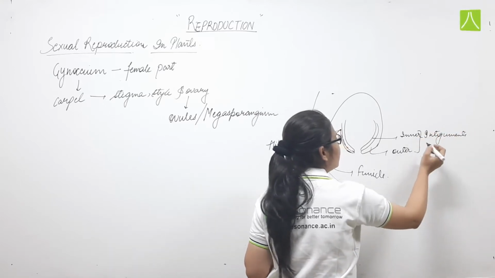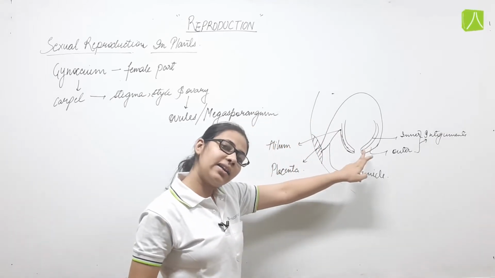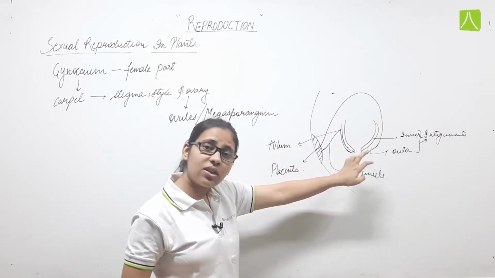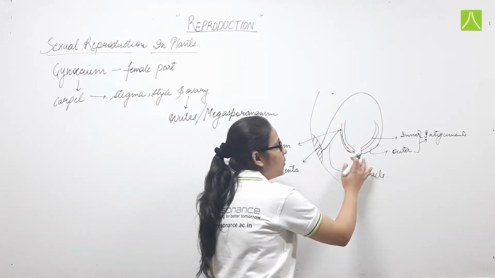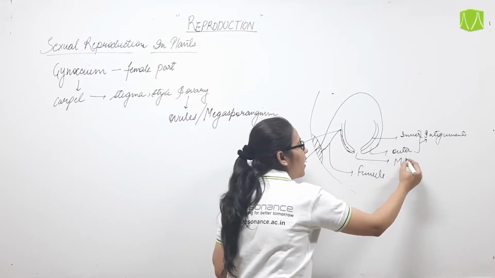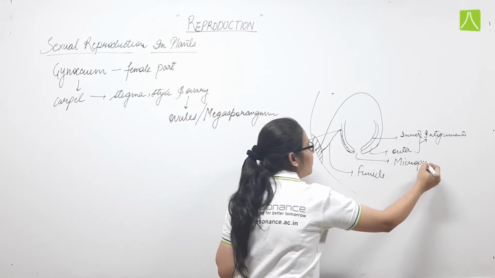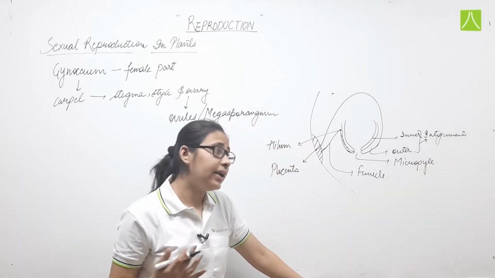These are the integuments, the outer integument and the inner integument. They are protective in nature, that is, they protect the inner mass of the cells. Now, the point where these integuments are absent is known as the micropyle, or we can say the micropylar end.